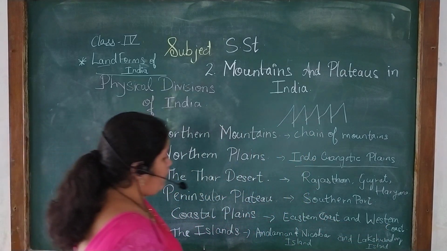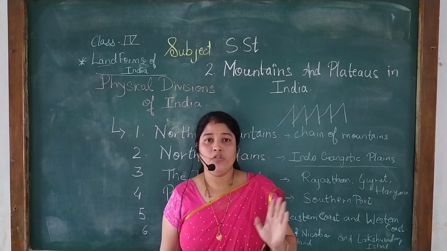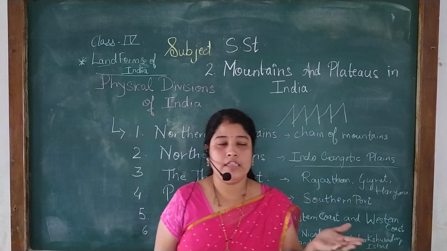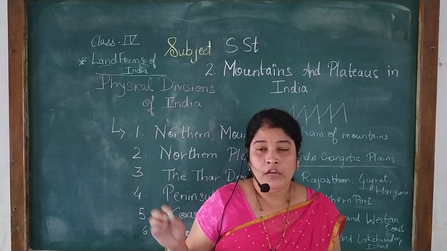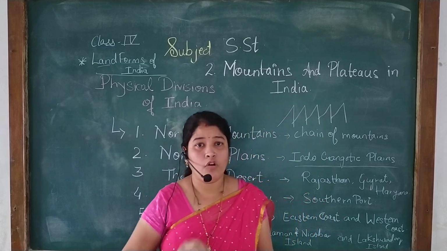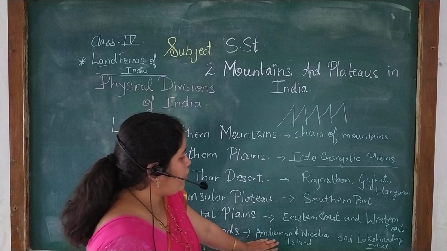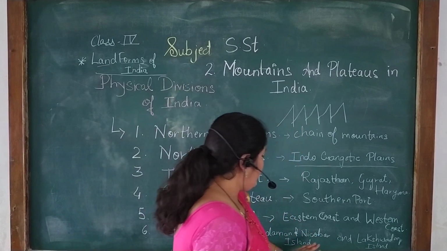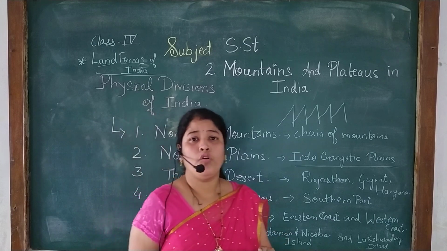And last are the islands. Now what are the islands? In the last session I sent you landforms, and in that I told you that land with water on all sides is called an island. So Andaman and Nicobar and Lakshadweep, these 2 island groups are important. Now all these things I will show you on a map.